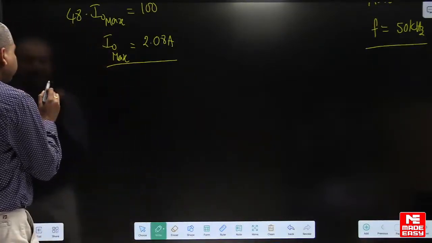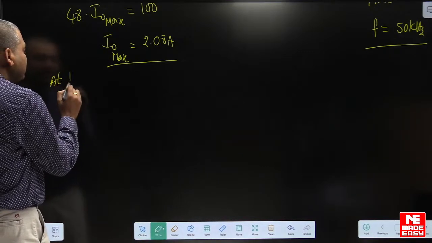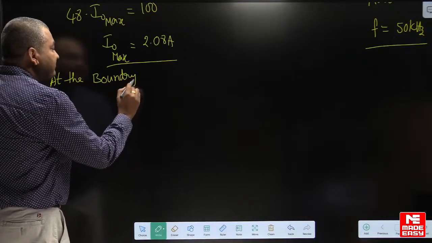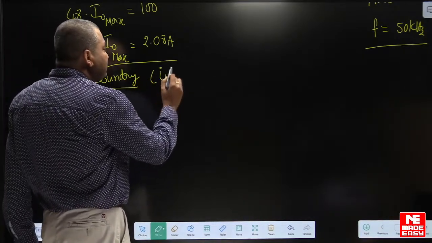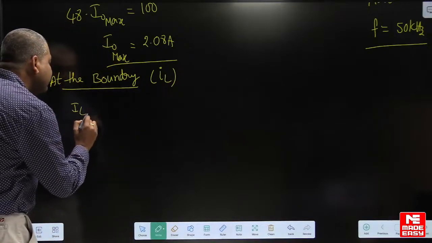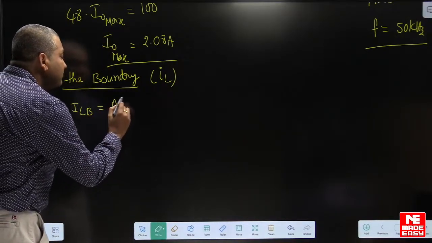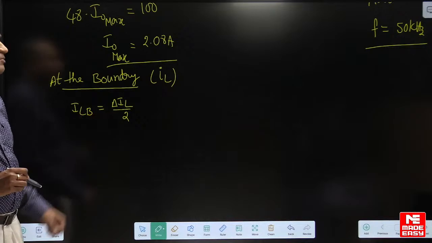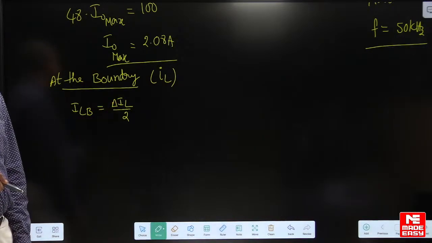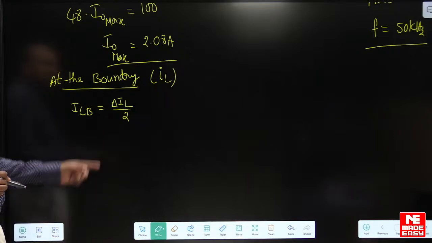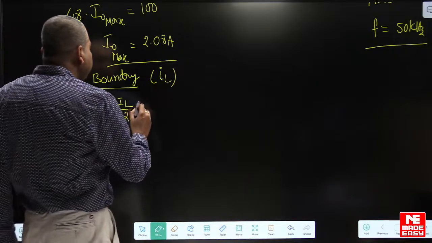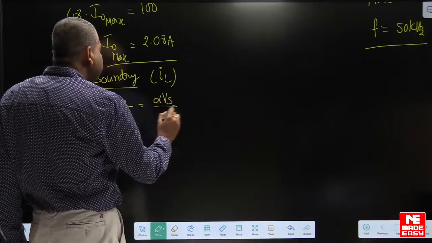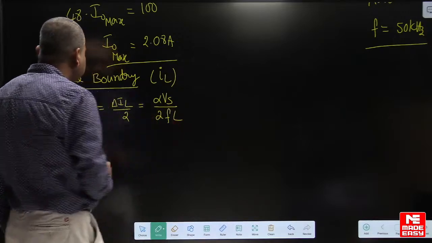So, at the boundary, what did I say? At the boundary of inductive current, average inductor current at the boundary is equal to delta IL by 2. So, this equation is applicable only at the boundary. What is the formula for ripple in the case of a boost converter? The ripple is alpha Vs by FL. So, alpha into Vs by 2 into FL.